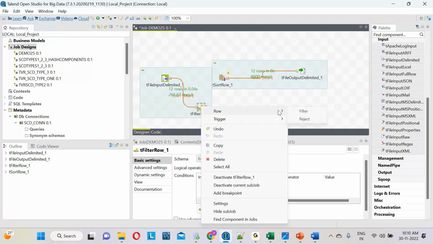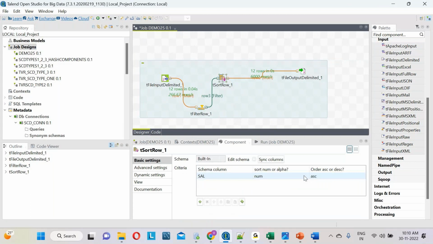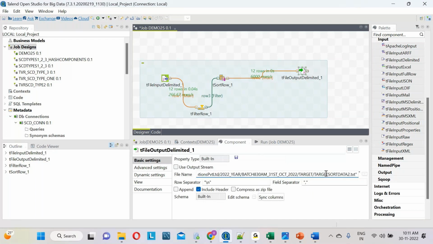So what is the condition? Double click the tFilterRow. There is a condition section. What is my condition, team? DEPT number equals 10. DEPT number values, I want to load only 10. Then double click the tSortRow component. For the salary values, I want descending order. Let me generate another output file, output 3. Let me give output 3 dot text file here.